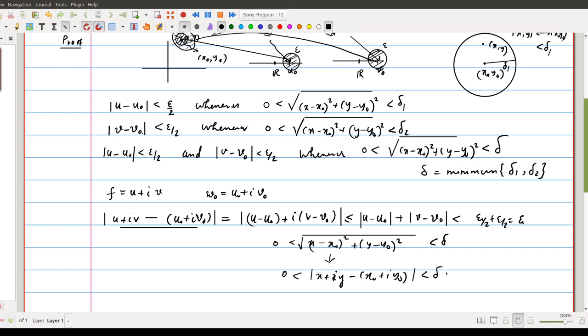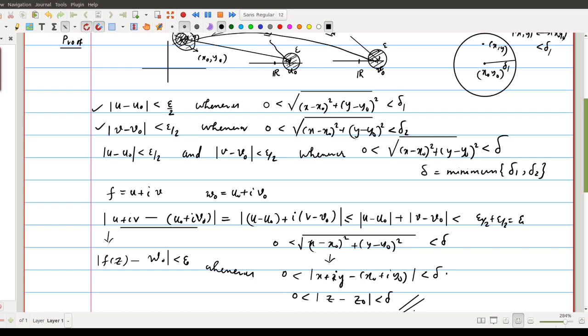Okay, when you assume these two conditions, we can easily prove that f converges to u naught plus i v naught. That means the meaning of this statement is modulus of f of z minus omega naught can be made less than epsilon whenever this happens. What is the meaning of this? This says that modulus of z minus z naught is less than delta. Okay, so this proves one part.